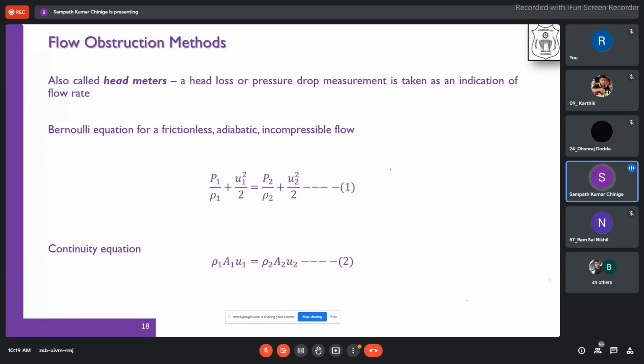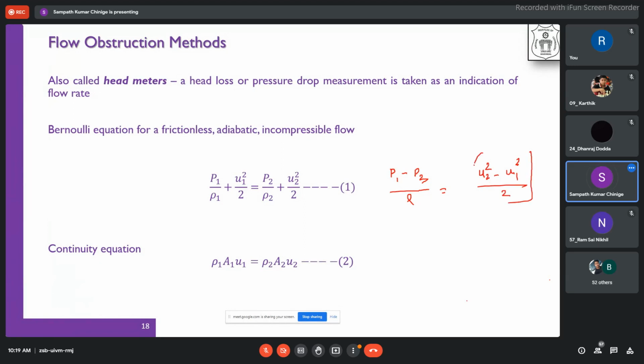Now this can be written as P1 minus P2 by rho, because rho 1 is equivalent to rho 2, the same, because it is incompressible. So it is nothing but U2 square minus U1 square by 2.